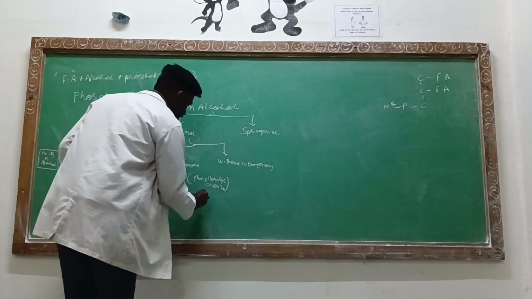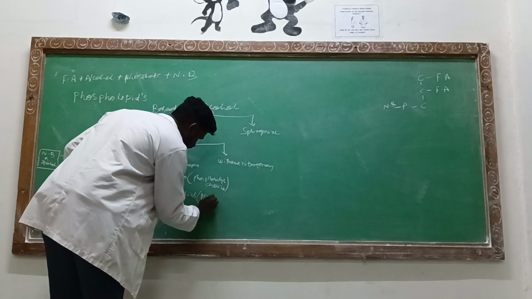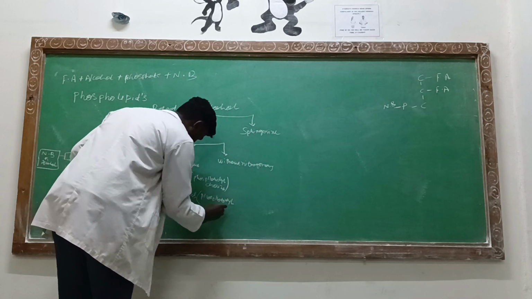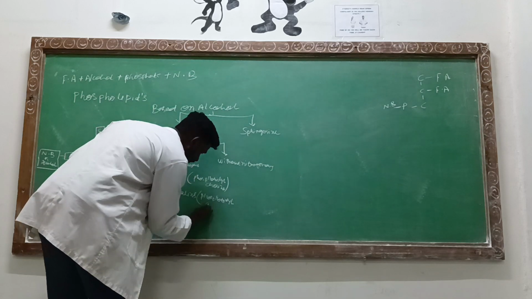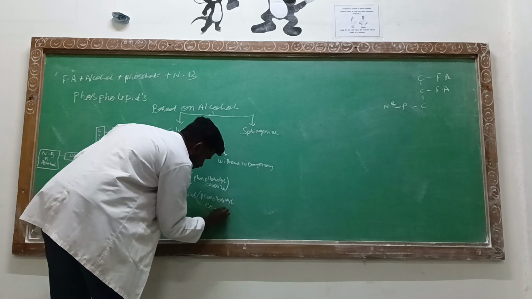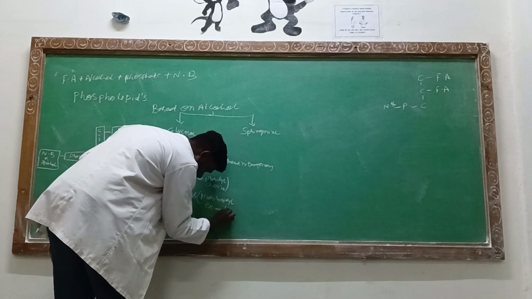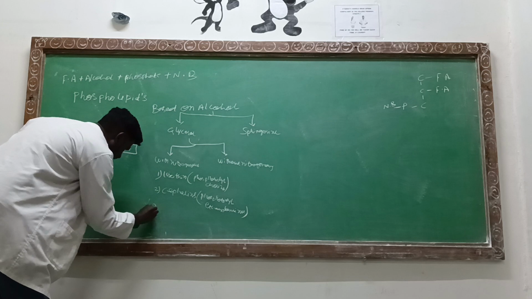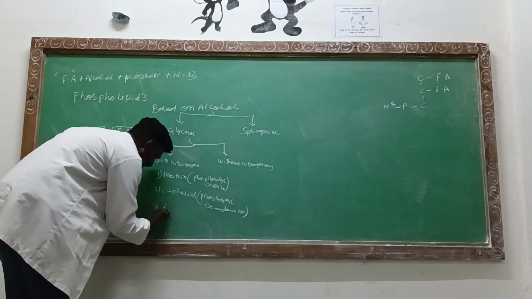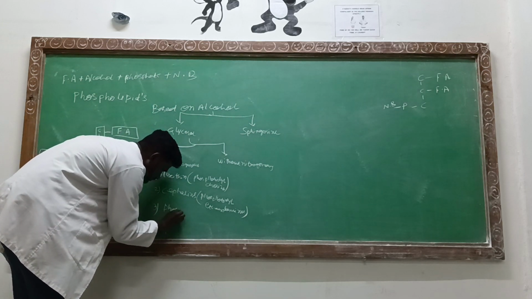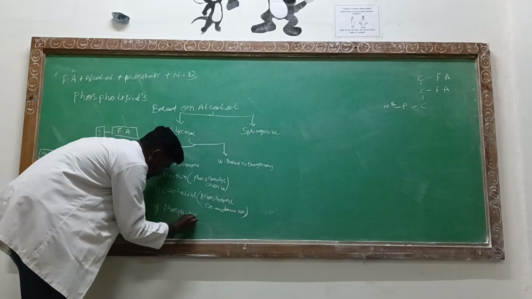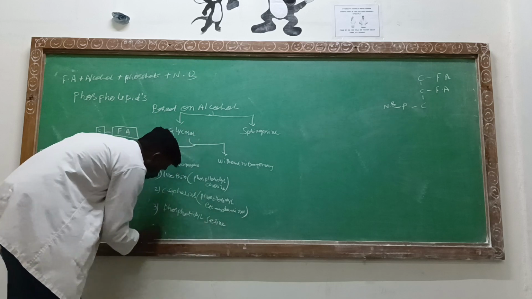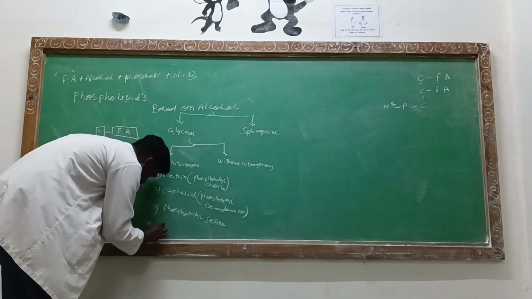Cephalin can be called it as a ethylamines. Third thing is the phosphatidylserine. Fourth thing is the plasmalogens.